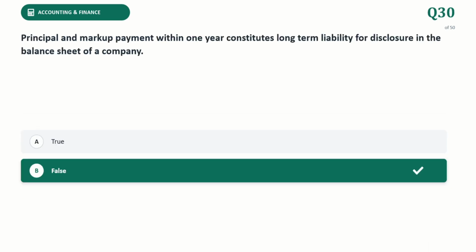Principal and markup payment within 1 year constitute long-term liability for disclosure in the balance sheet of a company. The correct answer is false. What is false? Principal and markup payments that are due and payable within 12 months of the balance sheet date are classified as current liability. That is why it is false.